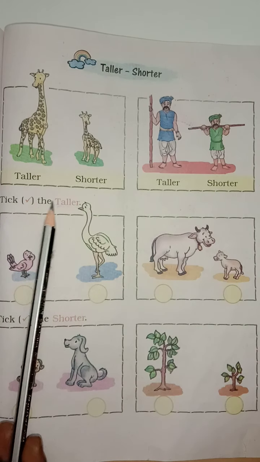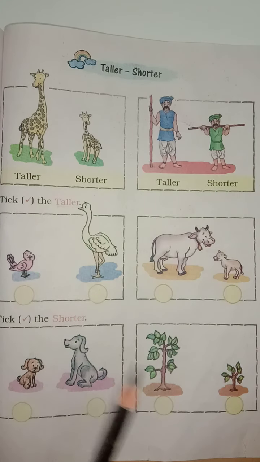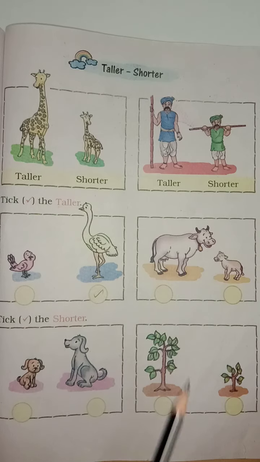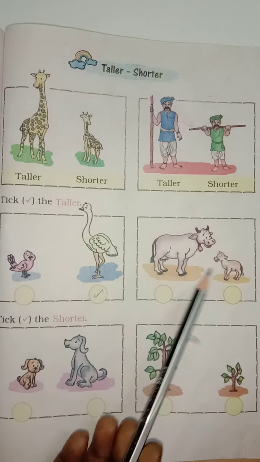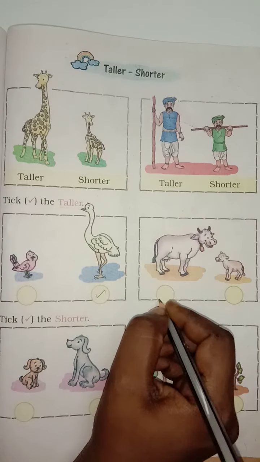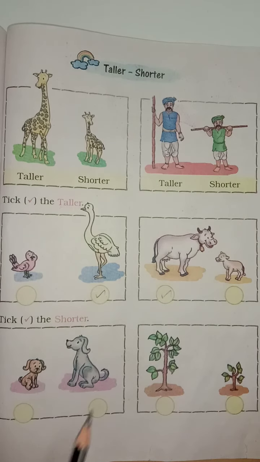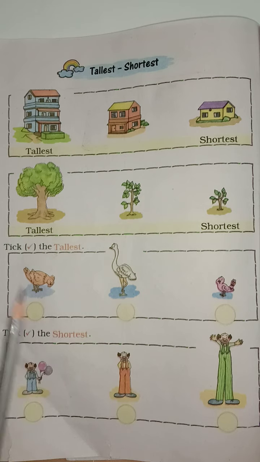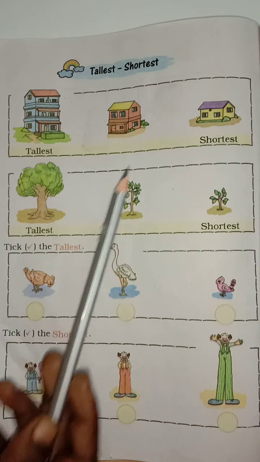Now, you are going to tick the taller alone. So, which bird is taller here? Exactly, crane. Here, which is taller? Calf or cow? Cow. So, tick here. Tick the shorter. This one you yourself try to find the answer, children. Easy, no?